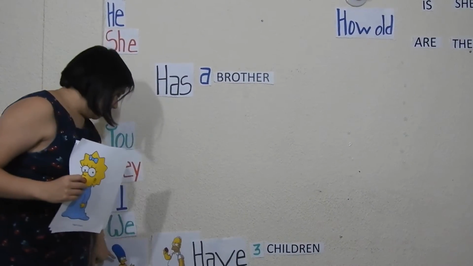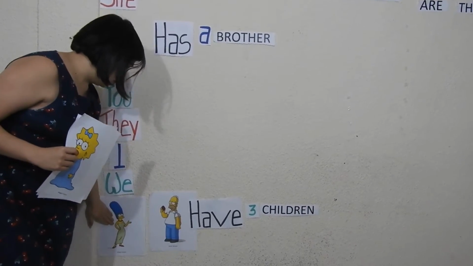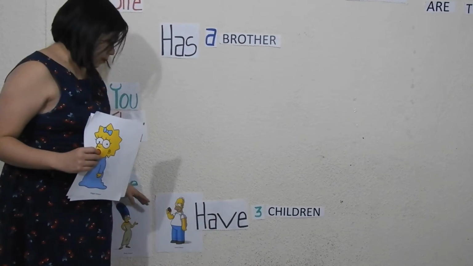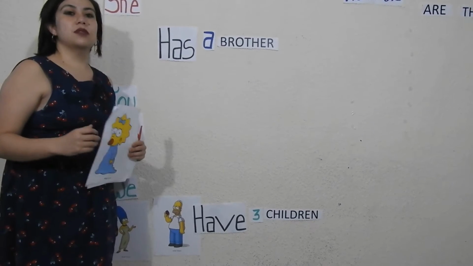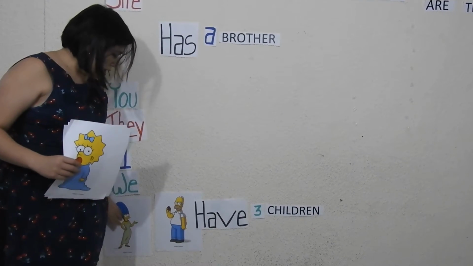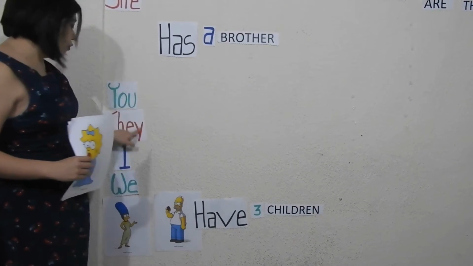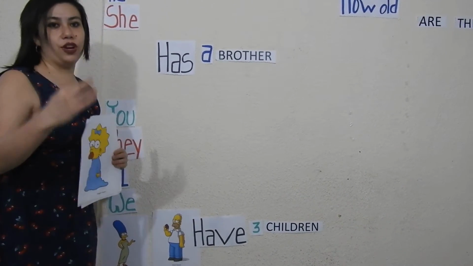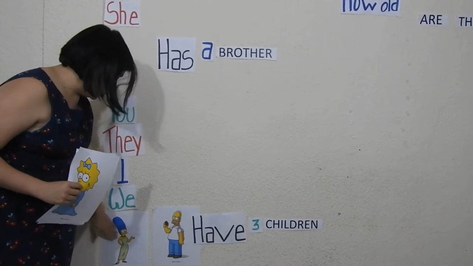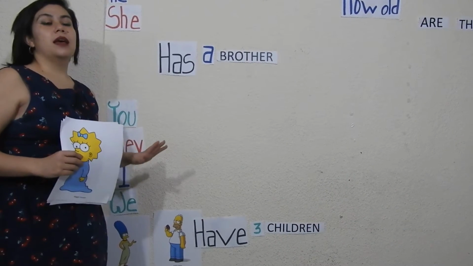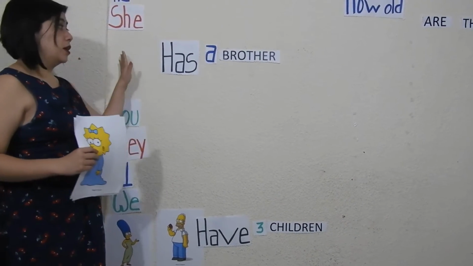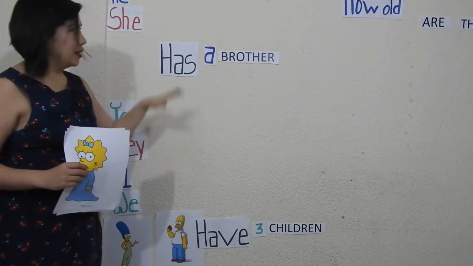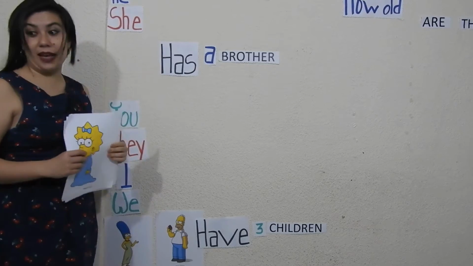So we say Marge and Homer have 3 children. Pero son personas. Don't worry. When you say Marge and Homer, it's the same information to say they. They have 3 children. Or Marge and Homer have 3 children. But Homer has a brother. Esta es la diferencia entre have y has.